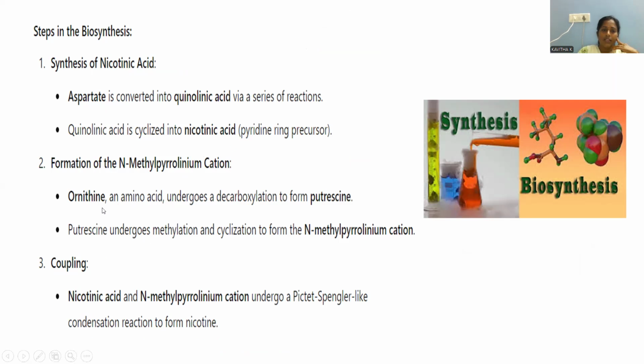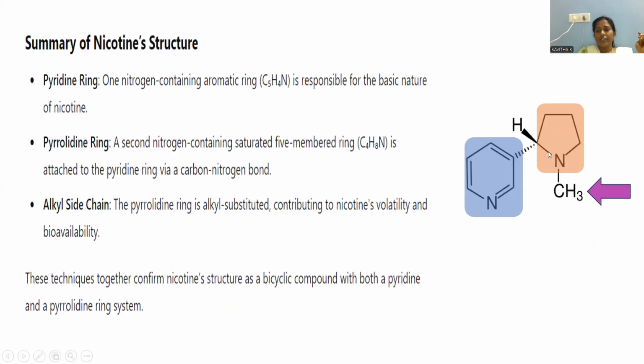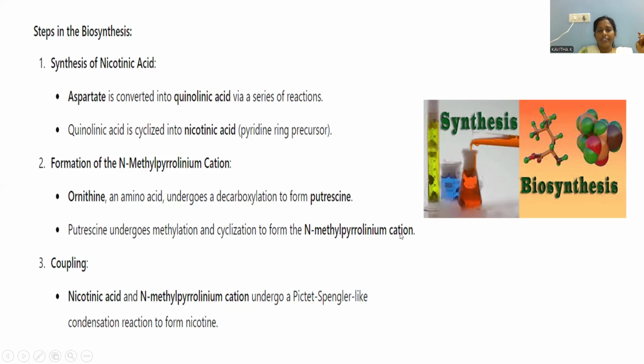Whenever decarboxylated, only the amino part will be present over there. After the removal of this carbon dioxide, whatever amino compound is generated from this ornithine is called putrescine. That putrescine is further methylated. Whenever it is methylated, N-methyl pyrrolinium cation will be generated. Whatever this fragment, the orange color shaded material you can notice, this part will be synthesized from the ornithine.